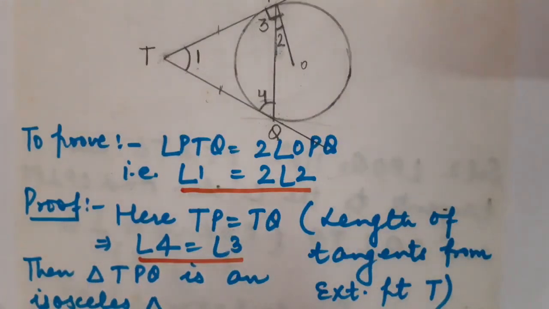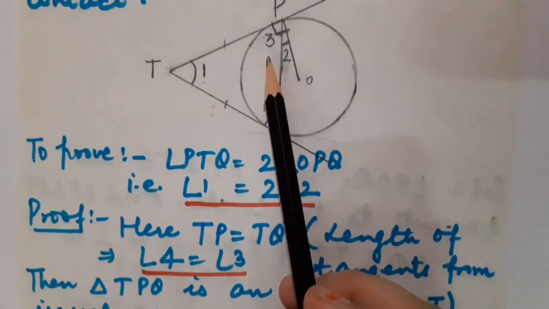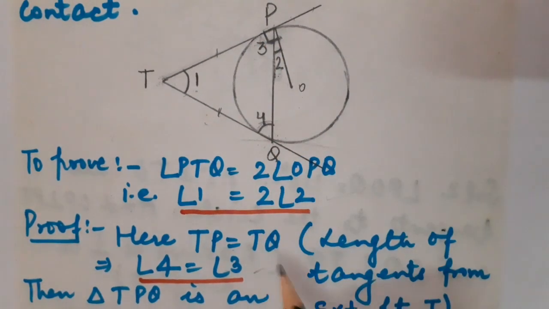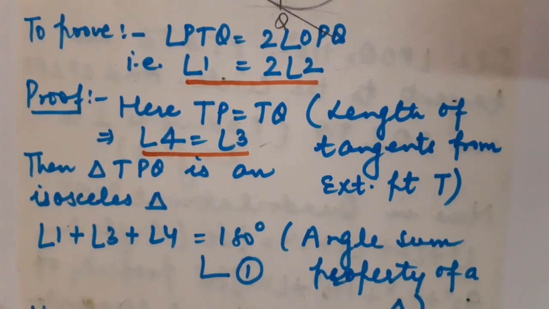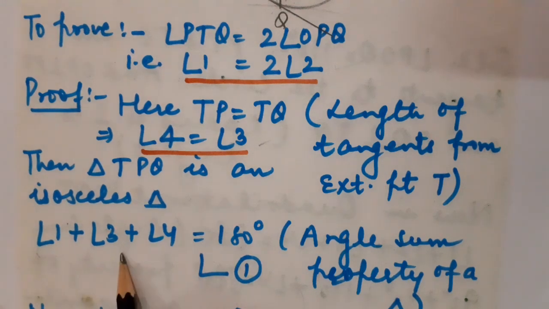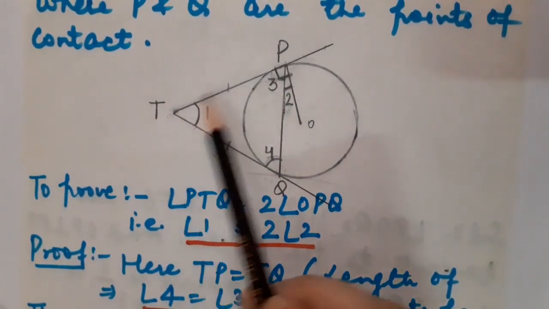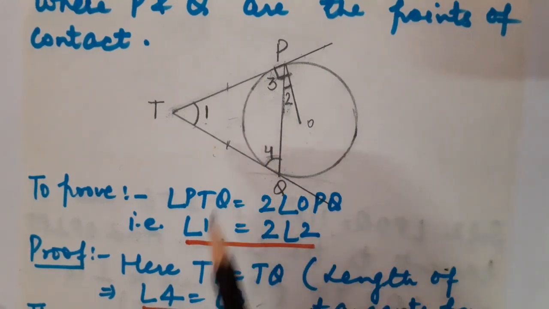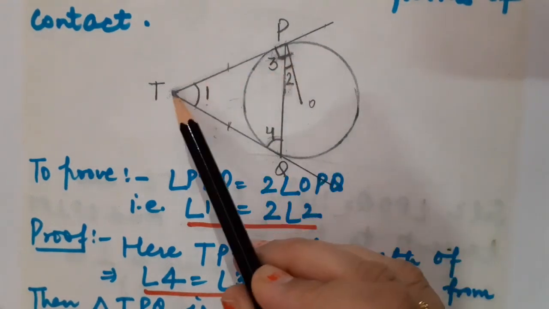Fine. As TPQ is an isosceles triangle, it means base angles must be equal. So can I say that angle 3 must be equal to angle 4? Correct, children? Okay. Now in this very triangle, I am going to apply angle sum property. That is angle 1 plus angle 3 plus angle 4 is equal to 180 degree. Angle sum property of a triangle. In this triangle TPQ, I have applied angle sum property of a triangle. Correct, students?